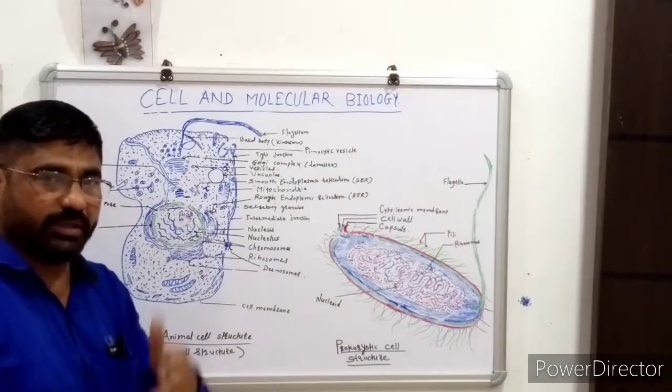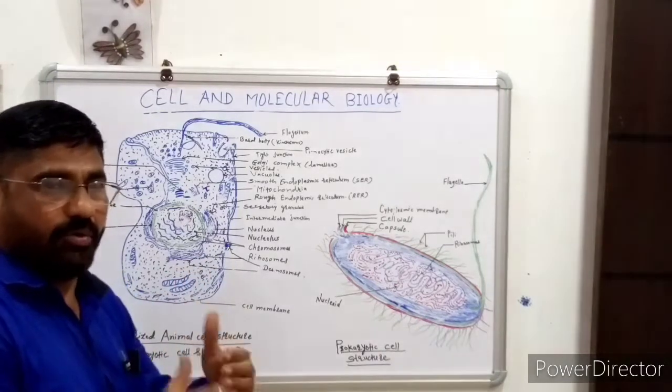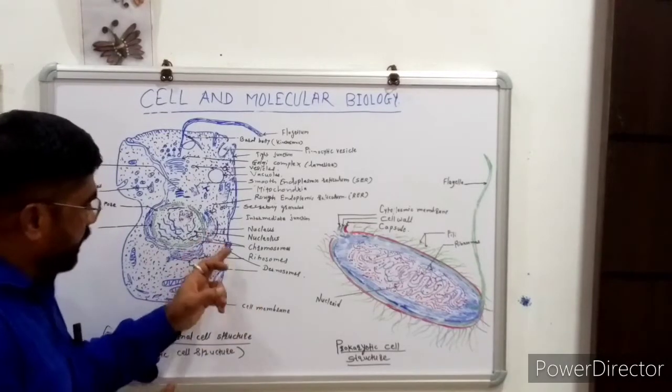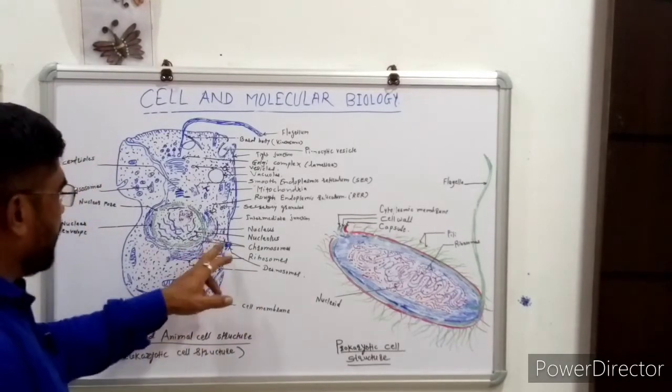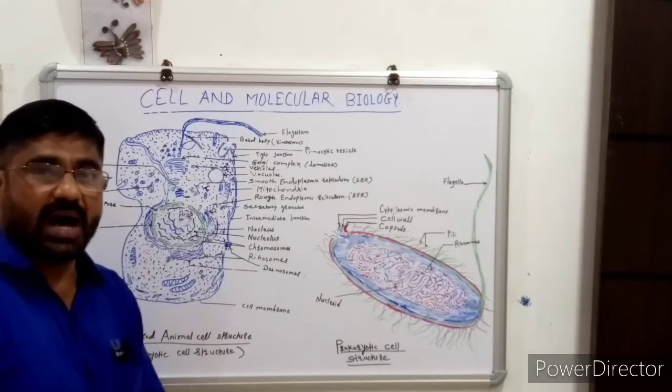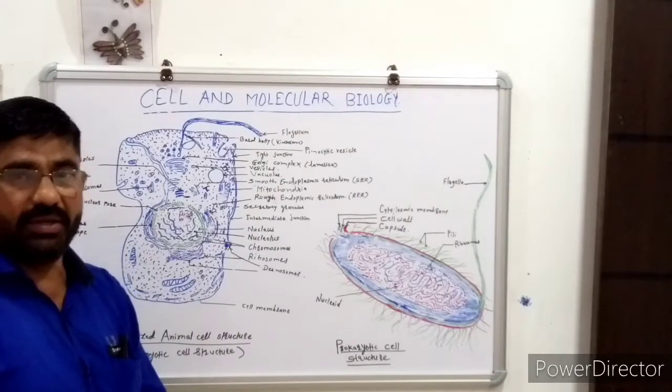Desmosomes are responsible for the specialized biochemical reactions of the cell, which depend on the desmosomes. Then there is the presence of lysosomes. Lysosomes are nothing but the suicide bags of the cells.